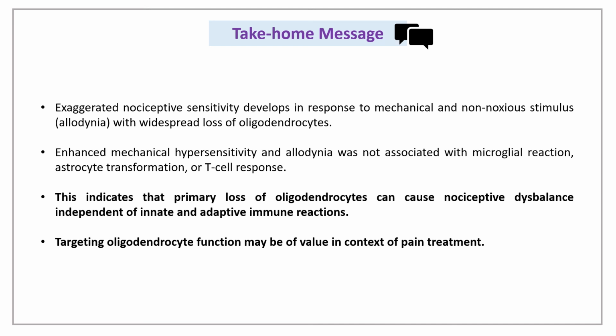From the set of experiments presented here, the key points are that oligodendrocyte ablation leads to nociception in response to mechanical and non-noxious cold stimuli. Onset of cold allodynia and mechanical hypersensitivity was not associated with microglial reaction, astrocyte transformation, or T cell responses. This suggests that widespread loss of oligodendrocytes causes nociceptive imbalance in a mechanism independent of innate or adaptive immunity.